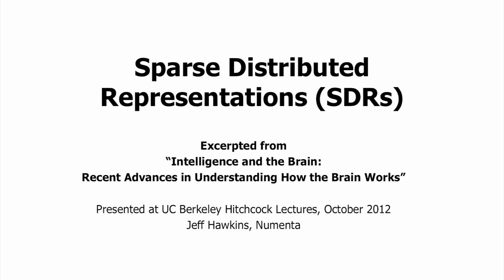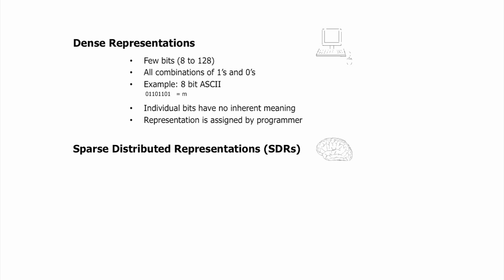So now I'm going to switch into a little bit more of a computer scientist mode of thinking when we talk about sparse distributed representations. I'm going to first tell you about how representations are formed in a computer, and then contrast that to sparse representations in the brain. In a computer, we typically use something called dense representations. You might think of this as a small number of bits, maybe 8, like in a byte, or 128 bits, or 64 bits. We use all the combinations of 1s and 0s.